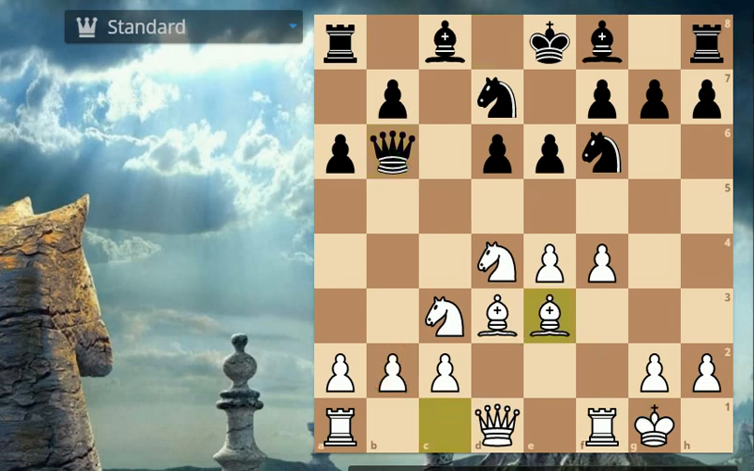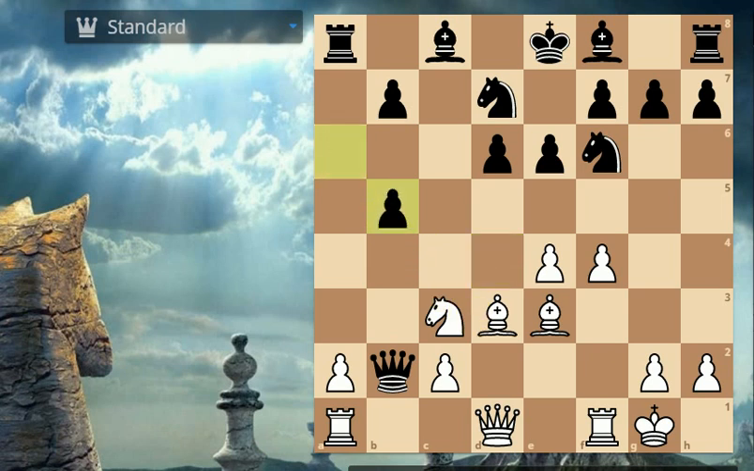We have bishop to e3 on the board, and now queen captures on b2 by Kasparov, but this move turns out to be a mistake since the b2 pawn was poisoned. And now, taking advantage of the fact that this queen is awkwardly placed on b2, Viswanathan Anand tried to trap her. He played knight d to b5, sacrificing an entire piece in order to trap the queen.